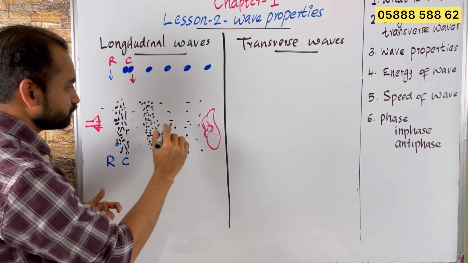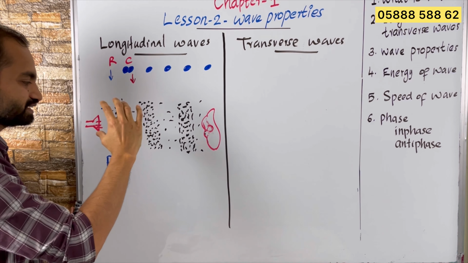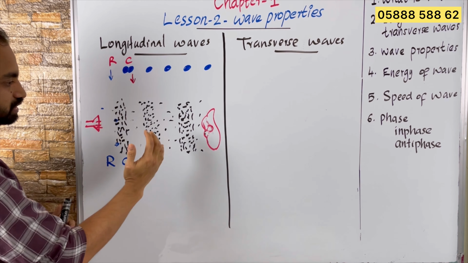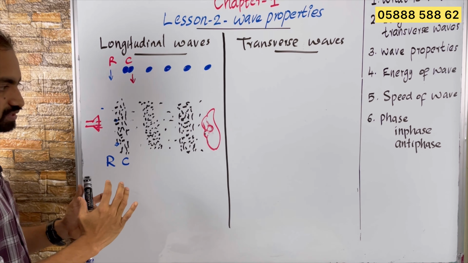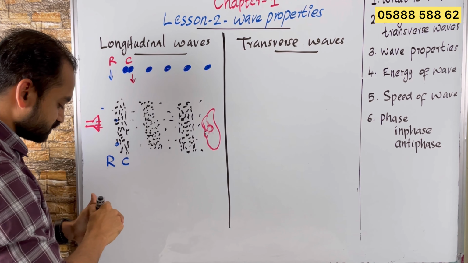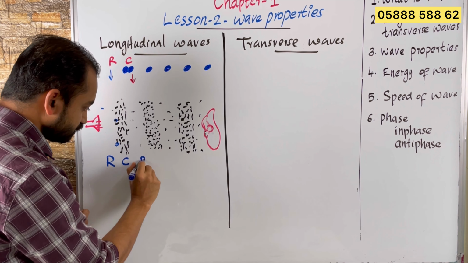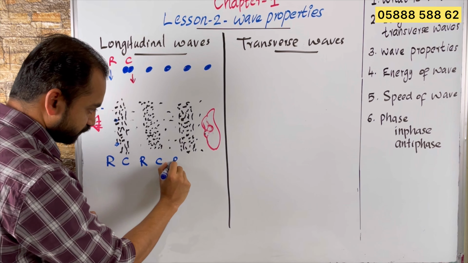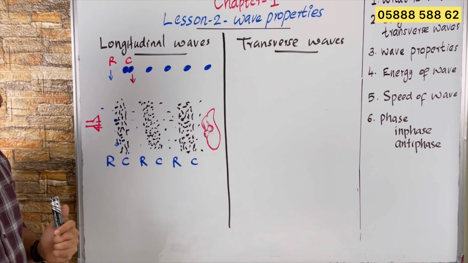So if I go beep, beep, beep, like this continuous sound, when this compression moves, the next compression will come, the next pulse, like that continuously I am emitting pulses. So in a wave there will be alternate rarefaction and compression. This is rarefaction, this is compression, rarefaction, compression, like this.